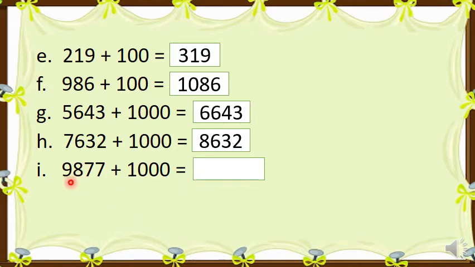Now this one. 877 will be the same, because if we add 0 to 877, the answer will be the same. But if we add 9 plus 1, it will become 10. So the answer is 10,877. I hope this was easy and you find it easy as well. Just write it down in your copy. When you finish this work, we will move to the next page. I am moving to the next slide. You can pause this video and do this work.